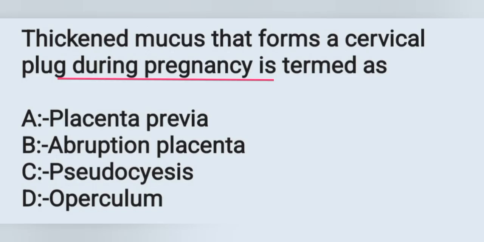And the next question: thickened mucus that forms a cervical plug during pregnancy is termed as: option A placenta previa, option B abruptio placenta, option C pseudocyesis, option D operculum. Here placenta previa and abruptio placenta are not the correct answer. Pseudocyesis means a false pregnancy, although the lady has the signs and symptoms of pregnancy, she is not carrying a fetus. So here the correct answer is operculum, option D.